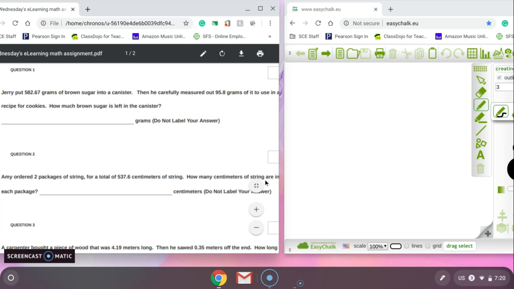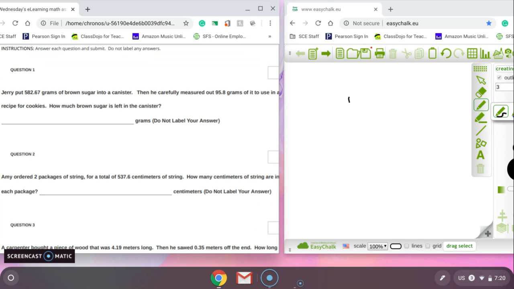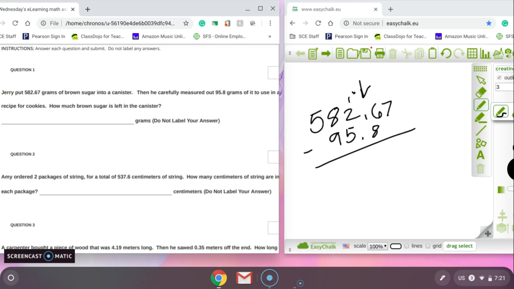All right, so he's starting out with 582.67 grams. What is happening to that? Well, he's scooping some of it out to get rid of it. He's using it. What kind of operation is that? Is he adding to it, subtracting, multiplying, or dividing? Well, if he's using it, he's getting rid of it. He is subtracting it. So we are going to subtract 95.8 grams. Line up your decimals when we're adding or subtracting.